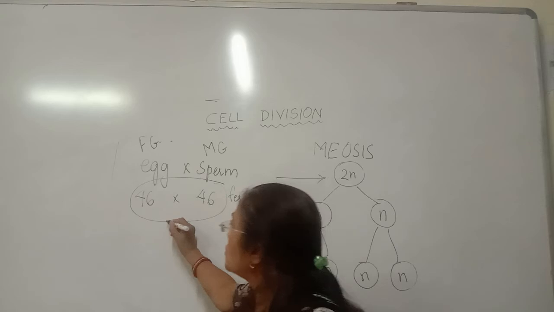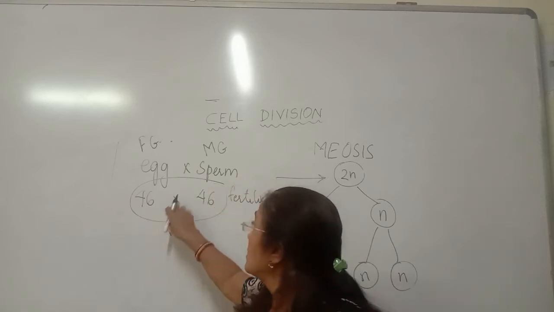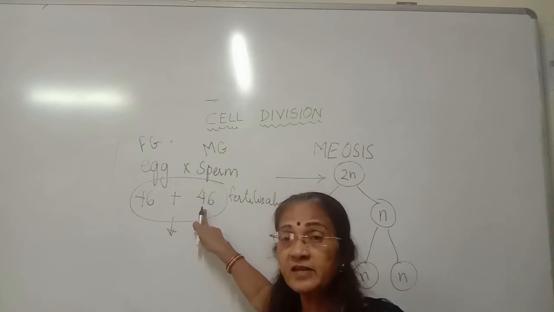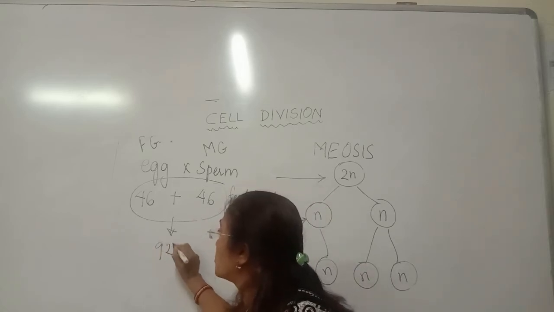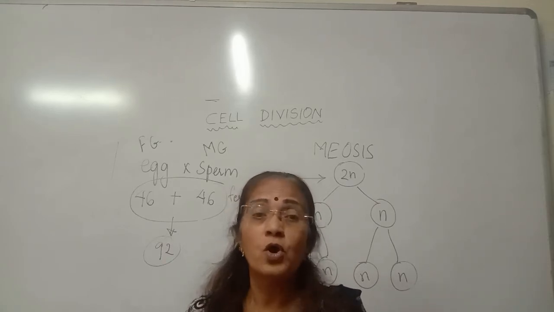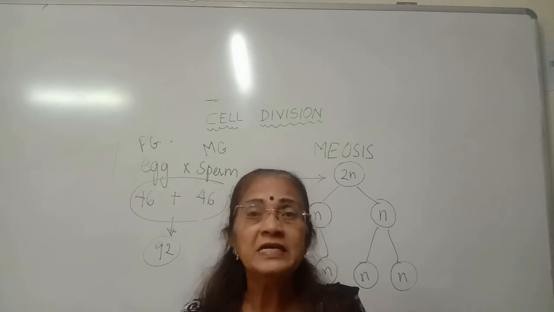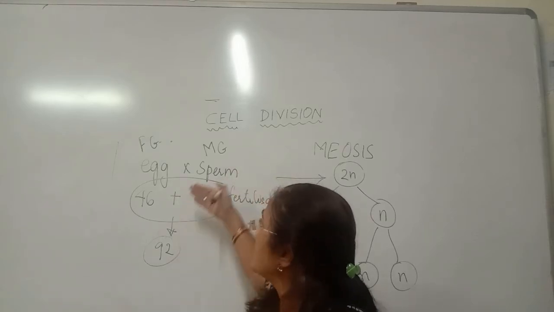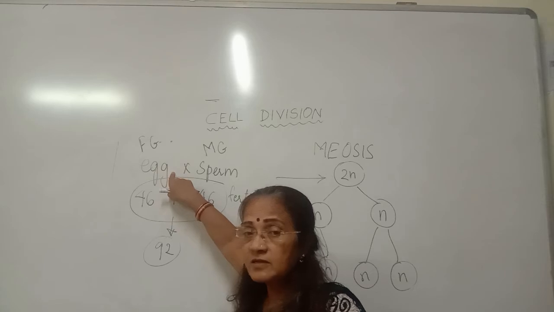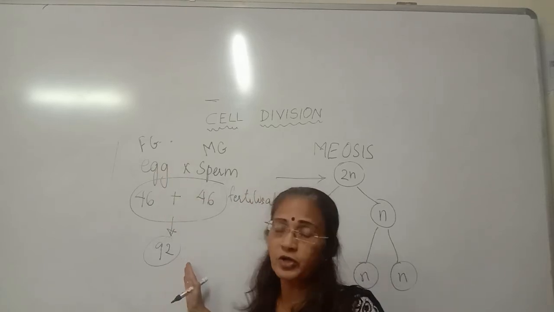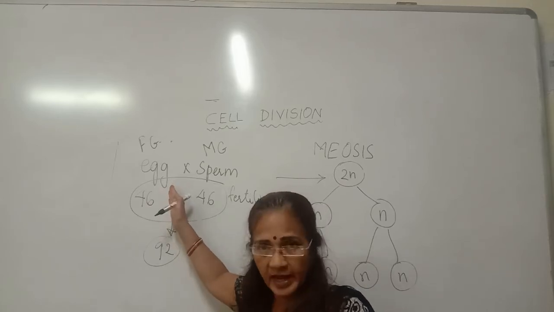then the new offspring that will be formed will have a total of 46 plus 46, that is 92 chromosomes. And as I told you before, each organism should have a constant, same number of chromosomes, only then will the offspring look just like the parent. Over here, the parent is having 46 and the daughter is having 92 chromosomes. Then obviously the daughter is not going to look like the parent, correct?